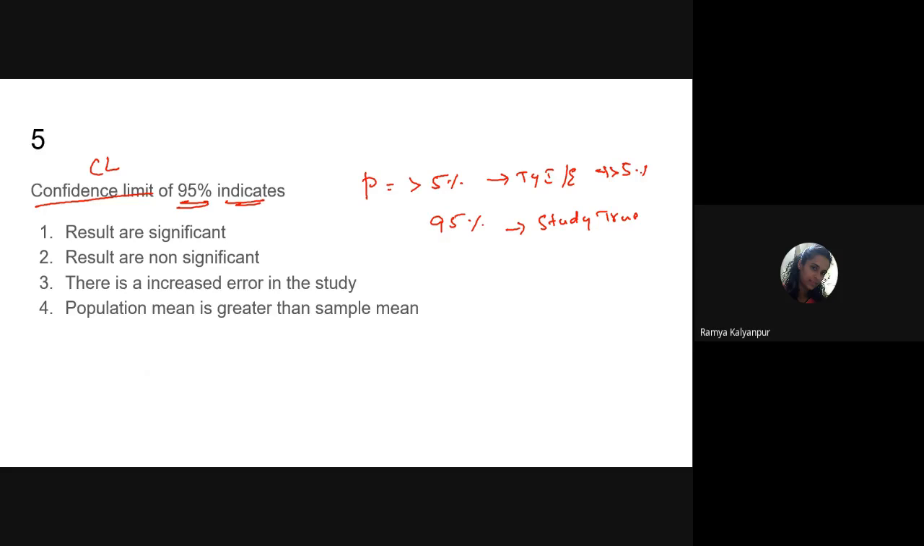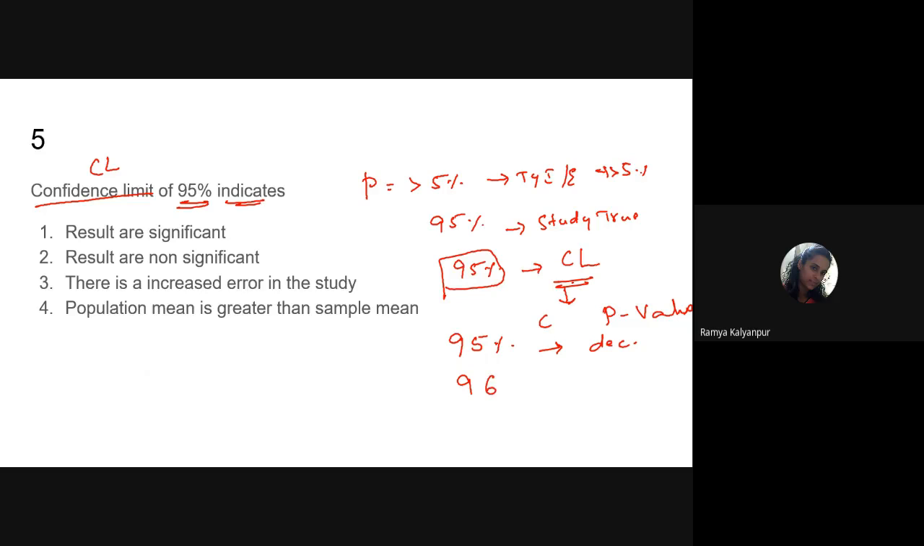Or it is very much fantastic good results. So this 95% true results is known as confidence limit. That means that much of confidence I have that my study results are true. So that is 95% I am confident that my study results are true. That we call as confidence limits. So as this increases, 95%, then what happens? The p value will decrease. That means my chances of committing the errors will decrease.